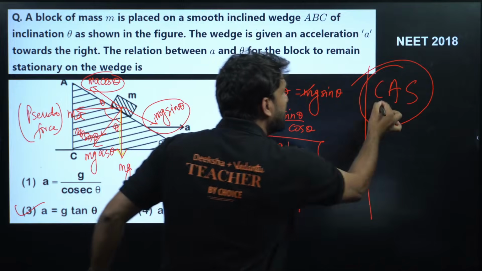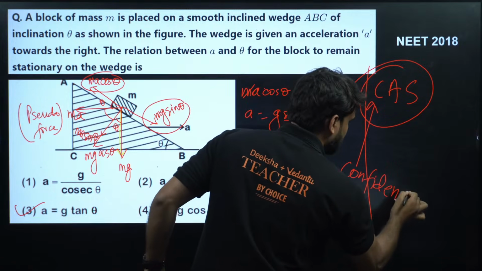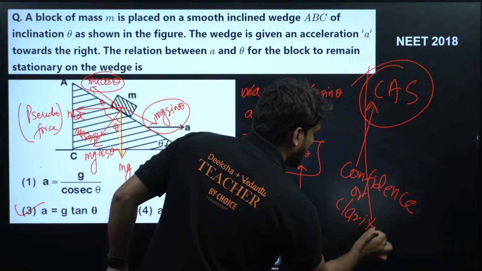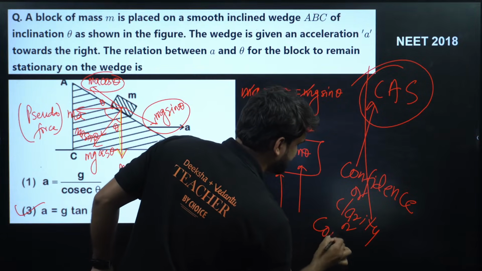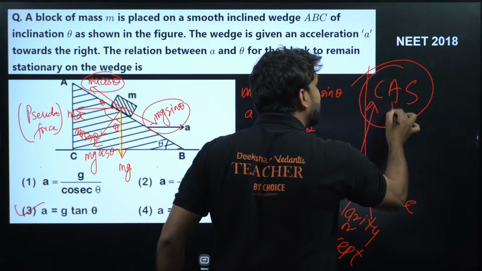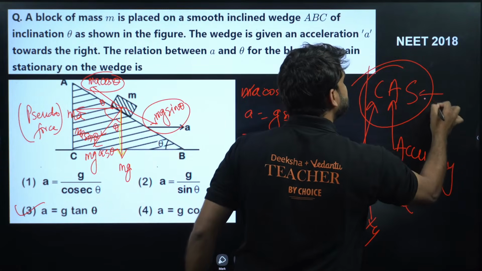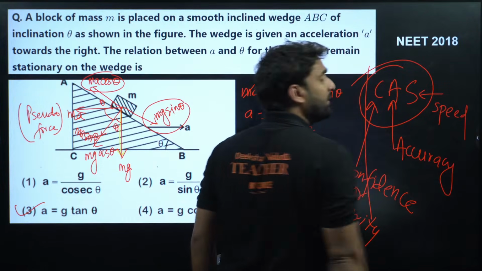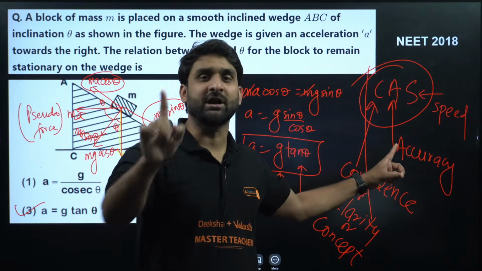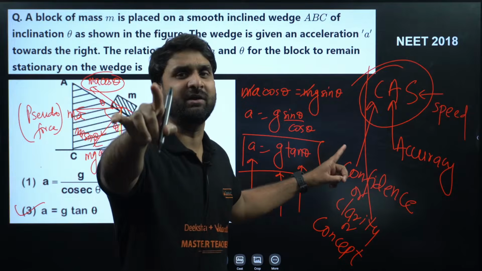NEET is based on confidence. C means confidence, or I can also write clarity, or we can also write concept. A means accuracy, and S means speed. If you all have these three qualities inside you, no one can stop you from getting into a double digit rank, triple digit rank. These are my words.